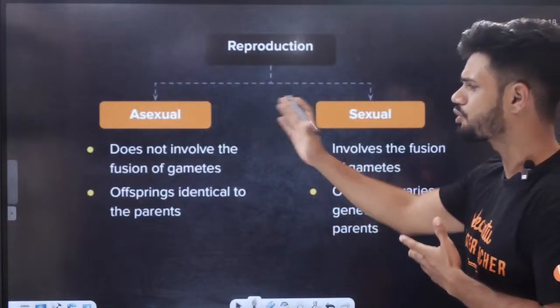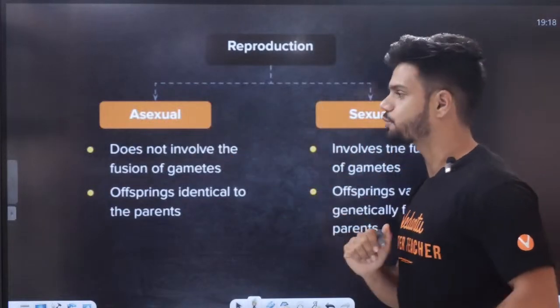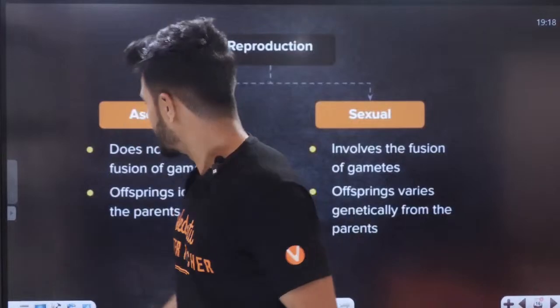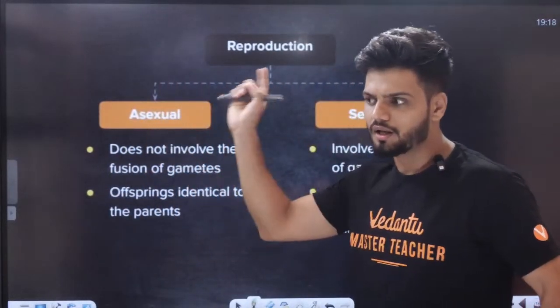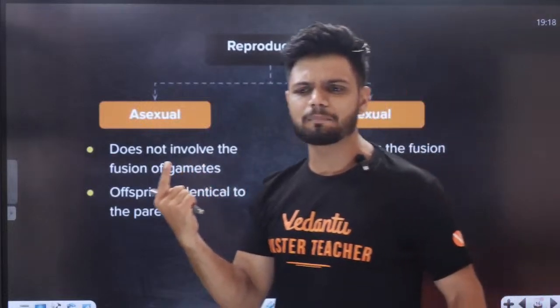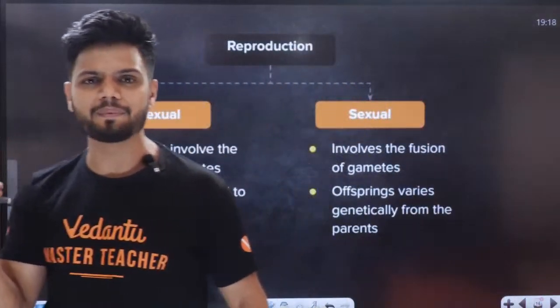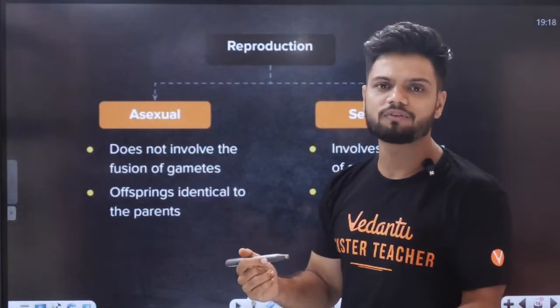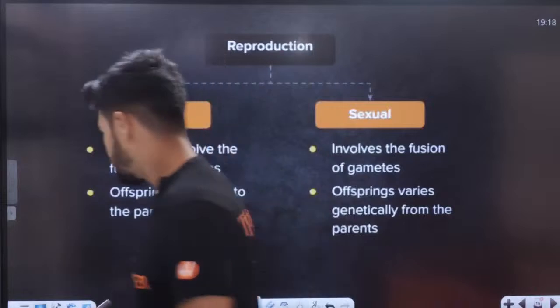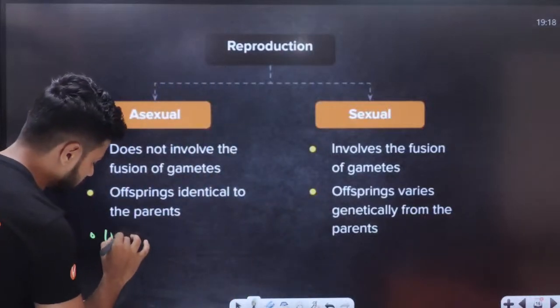Now, students, there are two types, all of you know: asexual and sexual. Now, tell me in the chat, under asexual reproduction, do you find a single parent or two parents? Can anyone tell me? Under asexual reproduction, we will usually find uniparental type.